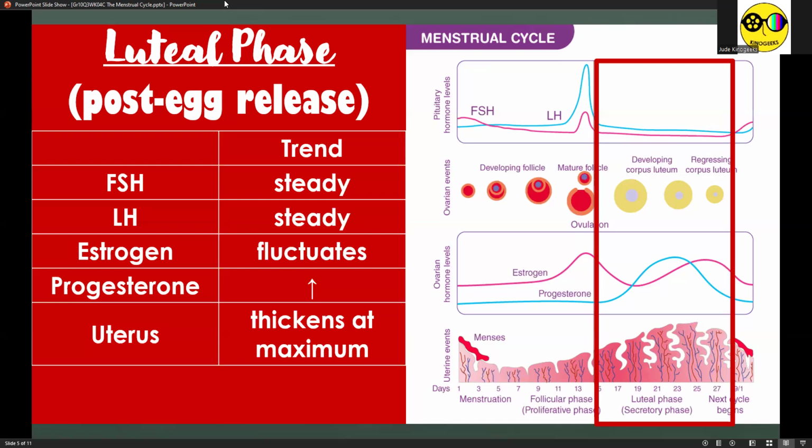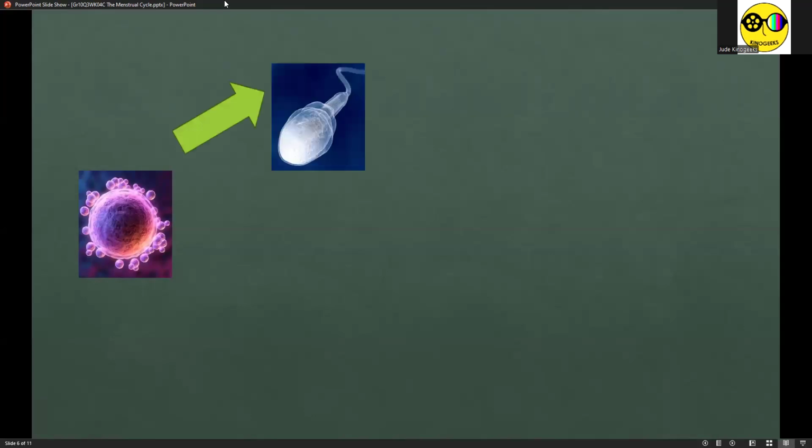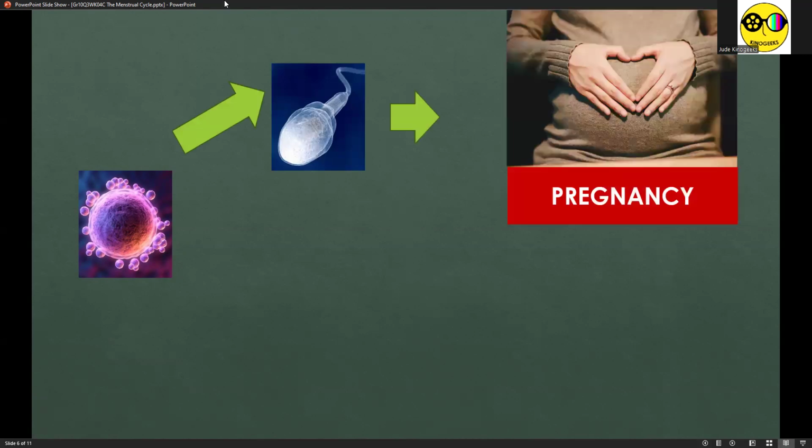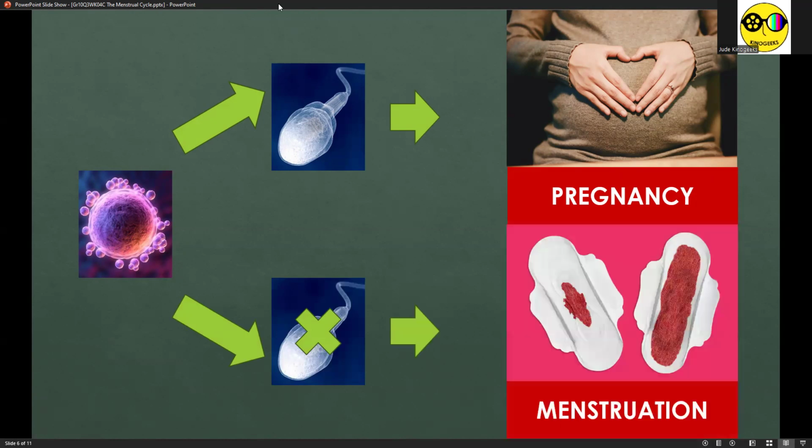So notice that for the past three phases, including this one, the uterus is always thickening. That's because this is the point wherein the egg cell will have a sort of decision making. If a sperm cell fertilizes an egg cell at the fallopian tube, therefore the woman will undergo pregnancy for 9 months. However, if there's no sperm cell fertilizing an egg cell, then the woman will proceed to menstruation.